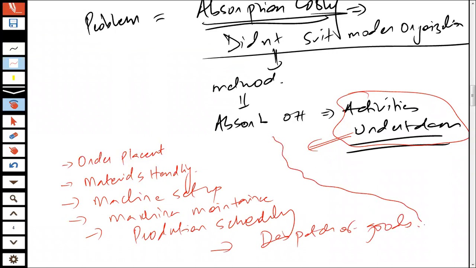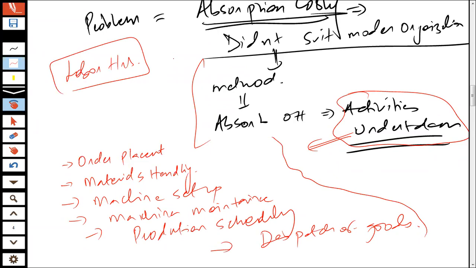I've not considered all of these activities, but I've given you an example of the various activities that you engage in while manufacturing and selling a product. In the traditional method of absorption costing, we used to absorb the overheads on the basis of labor hours, or on the basis of machine hours. We never thought about the various activities that the business undertakes in order to manufacture and sell this product.